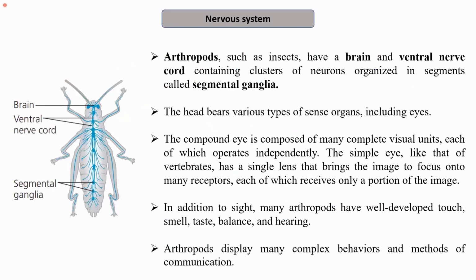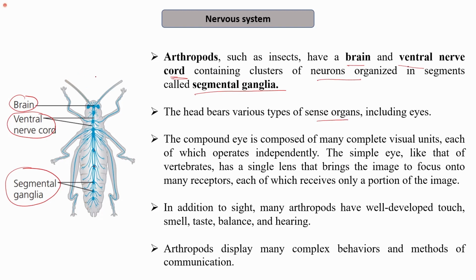So this is the nervous system. As I mentioned, they consist of a brain with a pair of ventral nerve cords, and they have segmental ganglia. We have discussed that arthropods, for example insects, have a brain and a ventral nerve cord that contains clusters of neurons organized in segments called segmental ganglia. You can see here the segmental ganglia, which are clusters of neurons organized in the different segments. The head bears various types of sense organs.